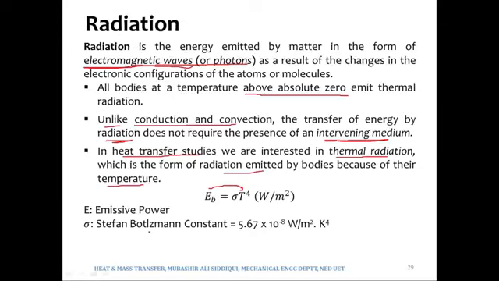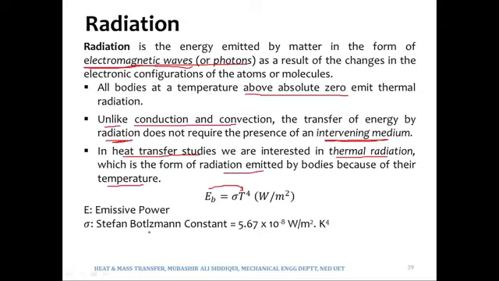Now E_b equals sigma T to the power 4 is the emissive power, meaning it tells us how much radiation would be emitted out of a surface if that surface is at a particular temperature. In fact, radiation is a volumetric phenomenon, but we consider it a surface phenomenon as well, because the radiation emitted by the body would leave the surface of the body. So we can also call it a surface phenomenon.